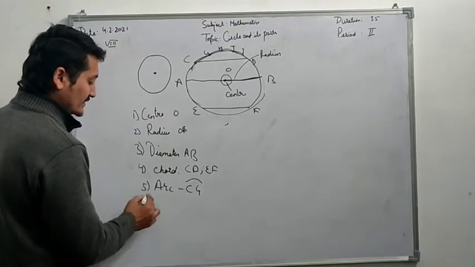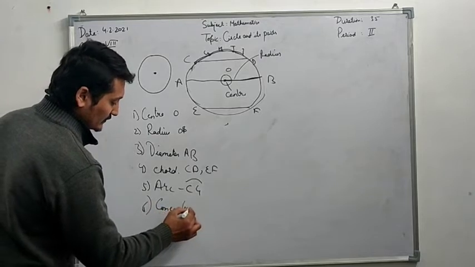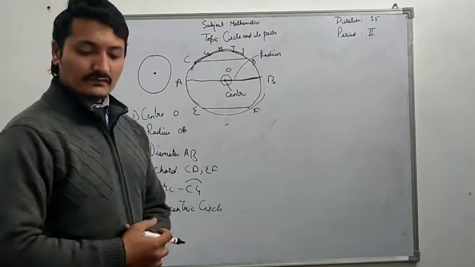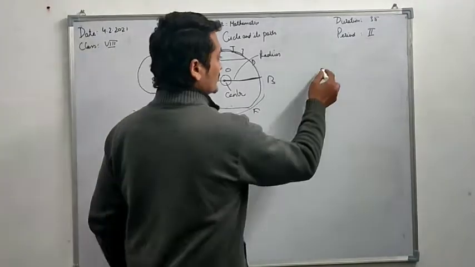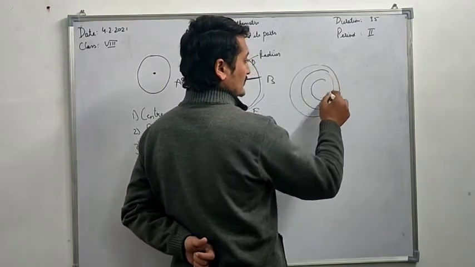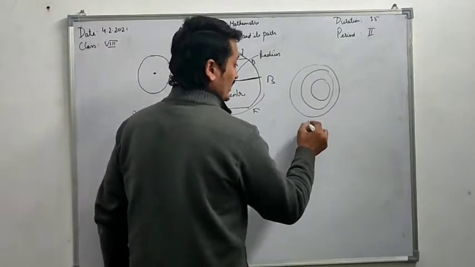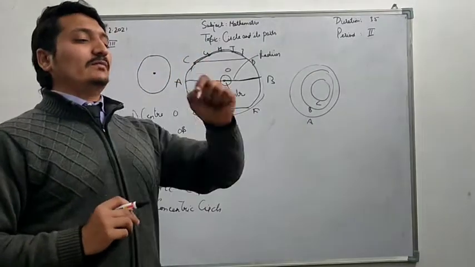The sixth topic is concentric circles. That is a circle inside a circle like this. And you have to tell me, circle A, circle B, circle C, what is the common thing in circles A, B and C?